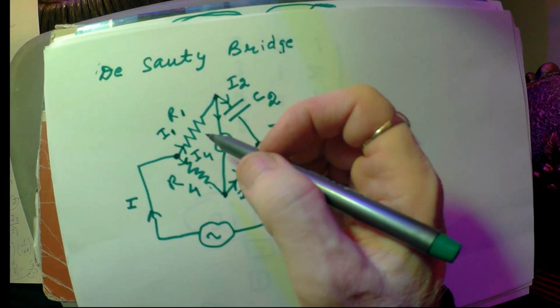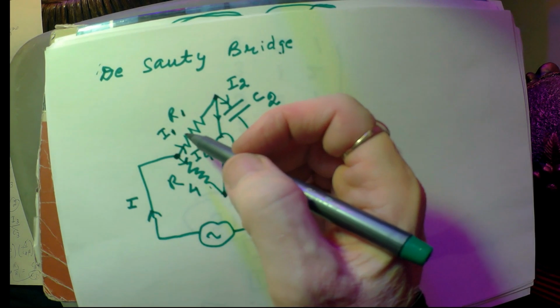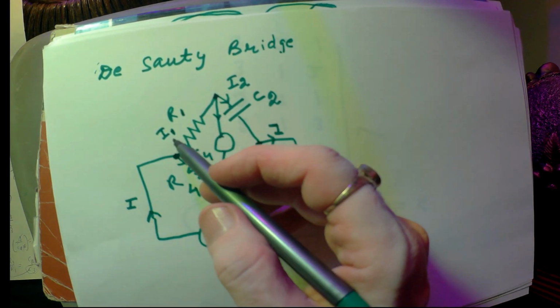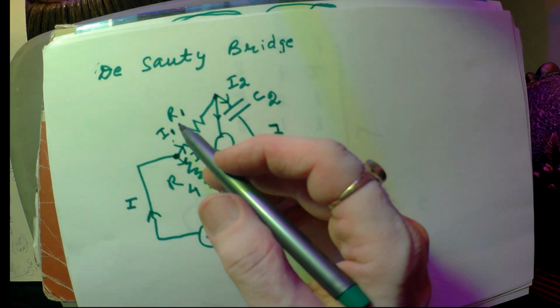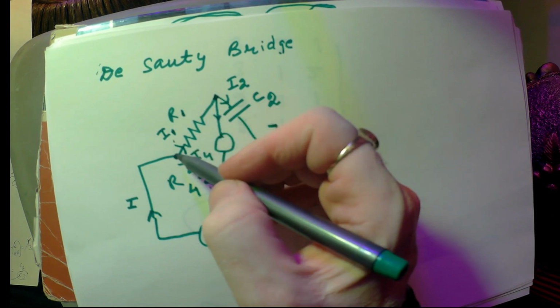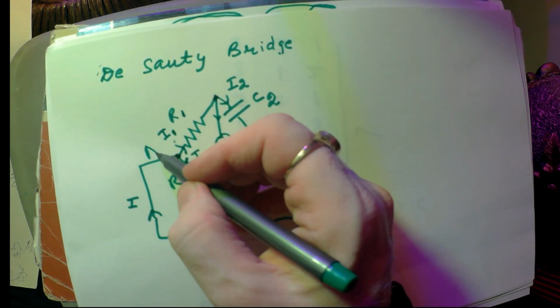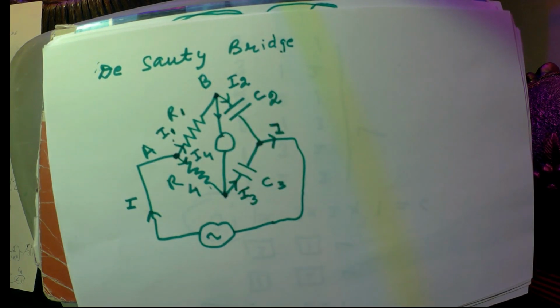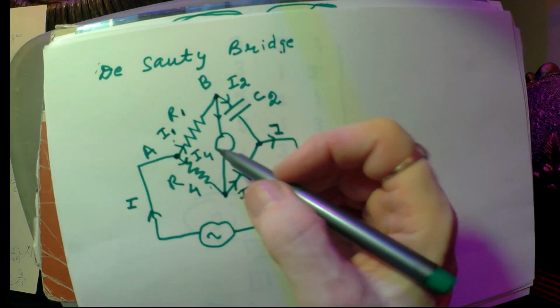Okay, now according to Ohm's law, you know what Ohm's law is? Ohm's law is that voltage is current multiplied by resistance. Okay, let the voltage between the points A and B. So what is the voltage between point A and B?